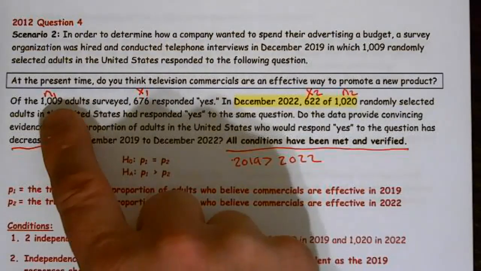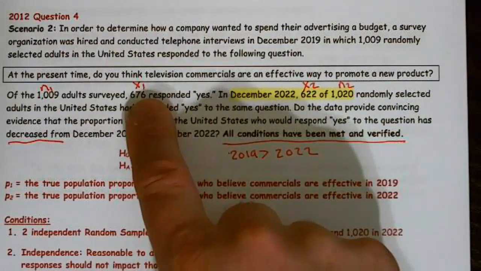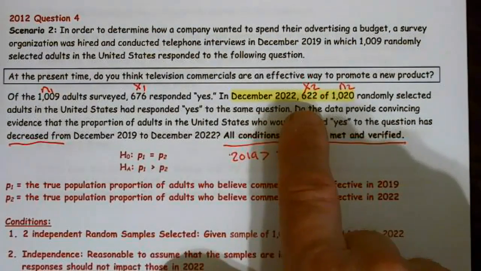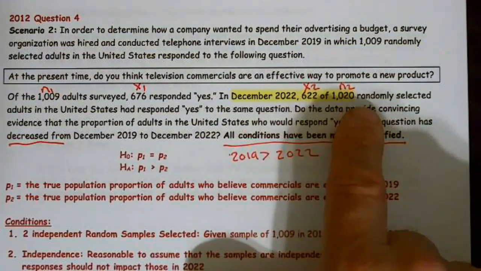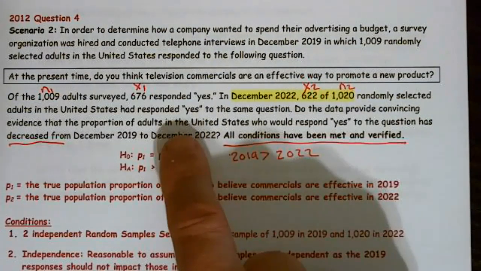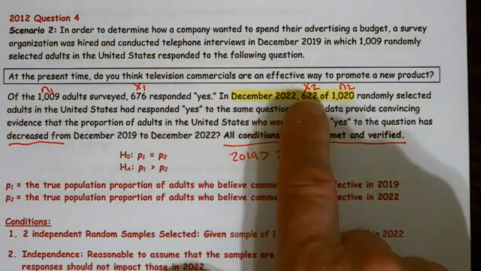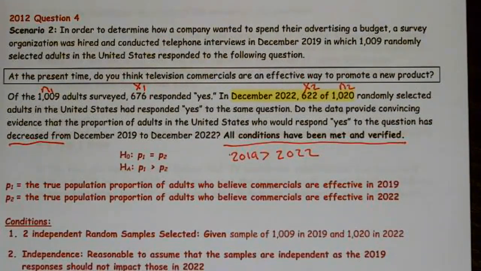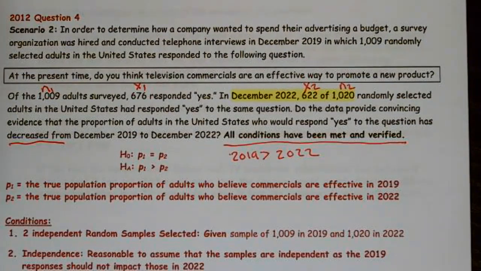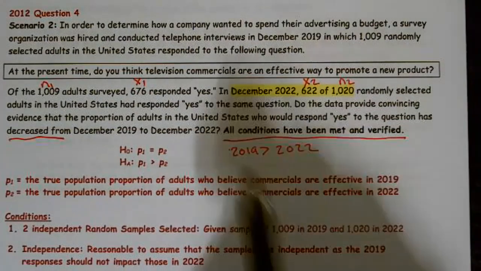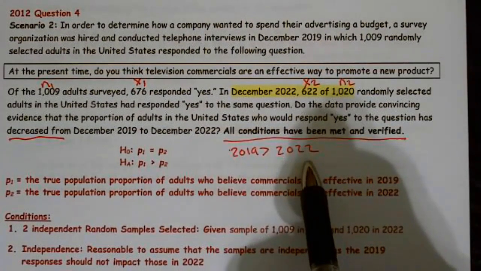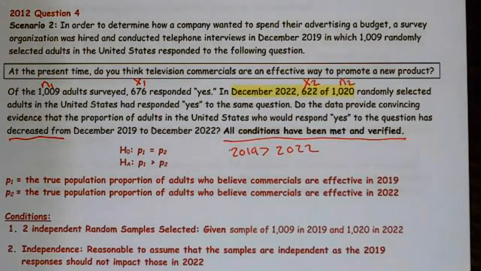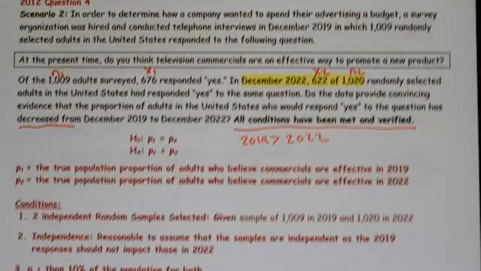So there's my sample size, and this is the number of respondents who said yes. So that's n1 and x1. In December 2022, 622 of 1,020 randomly selected adults in the United States responded yes. So this gives me an x2 and an n2. Do the data provide convincing evidence that the proportion of adults in the United States who respond yes to the question has decreased? So from 2019, did we decrease to 2022? All conditions have been met and verified. So we don't need to discuss the conditions, but I'm probably going to anyway.